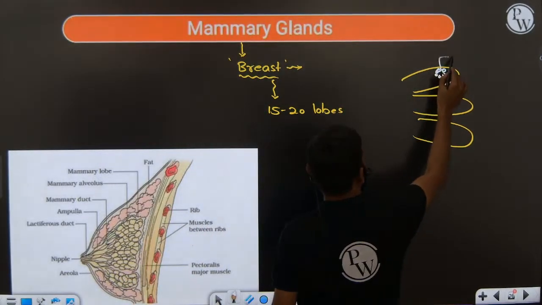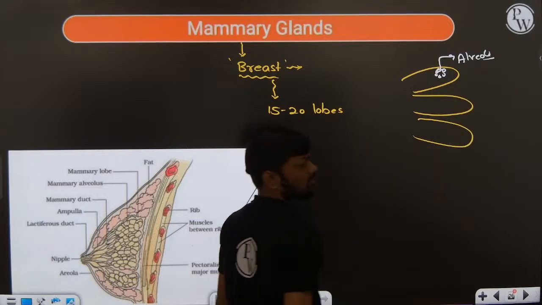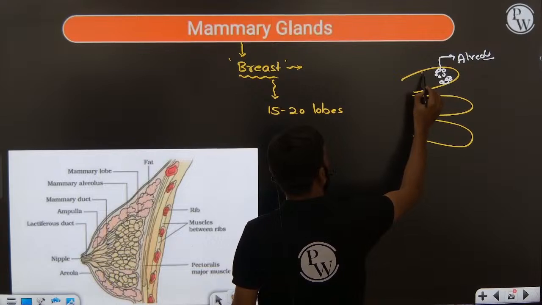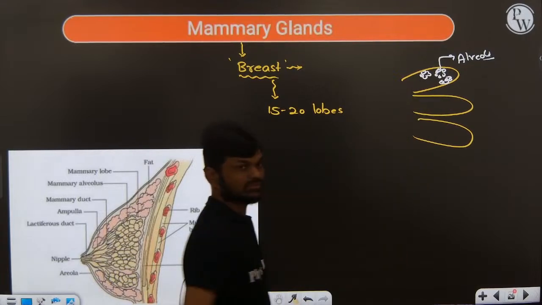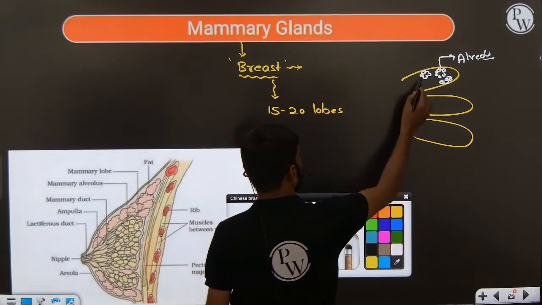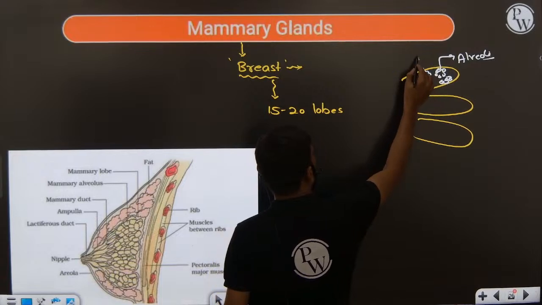These clusters of cells we are calling alveoli. So you can see these are all clusters of cells, alveoli. The cells present in the alveoli secrete milk into the lumen.